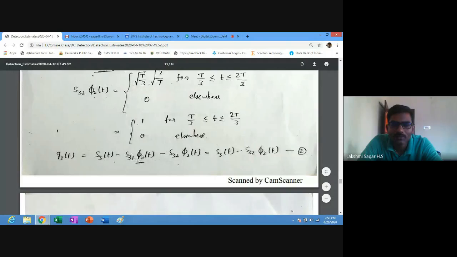So S31 pi 1 of t becomes 0, and G3 of t becomes equal to S3 of t minus S32 pi 2.